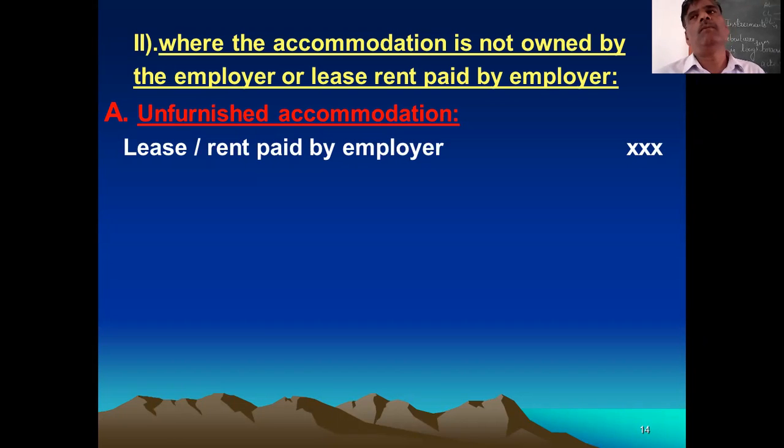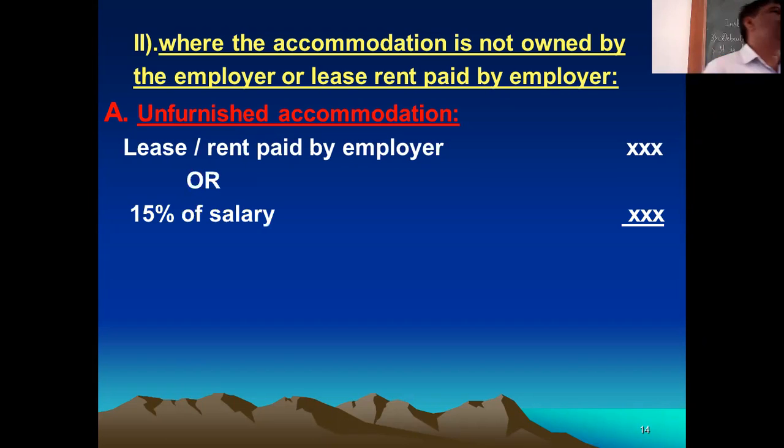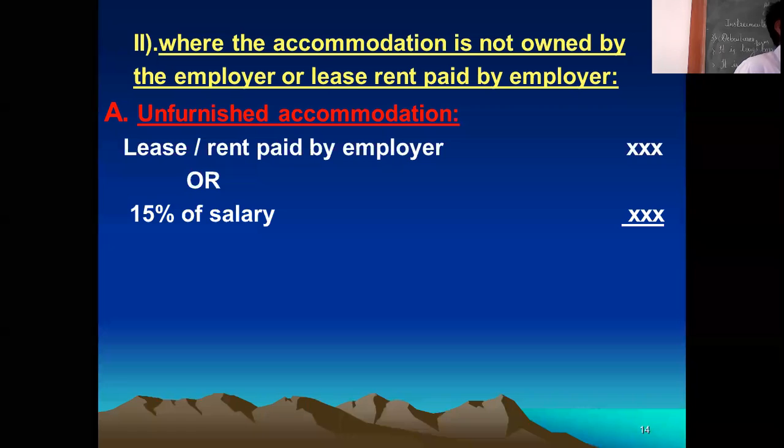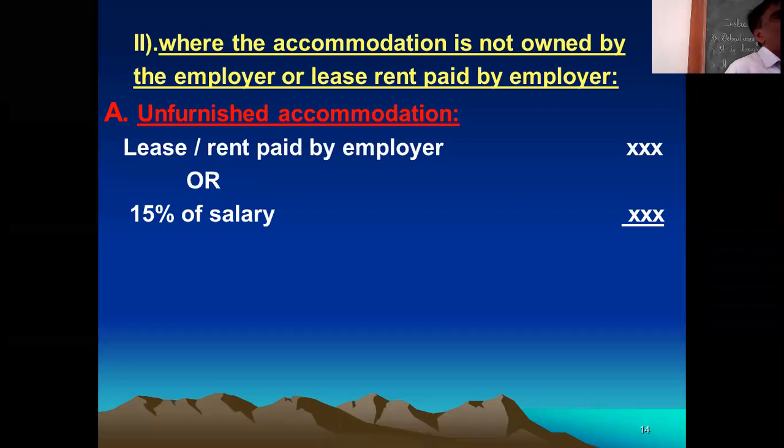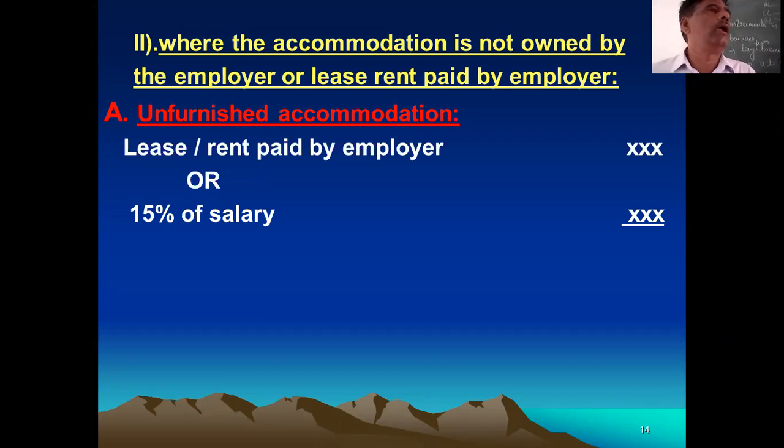Lease rent paid by the employer you take, then you calculate the 15% of salary. Okay. Rent paid by the employer to the owner of the building or 15% of salary, whichever is less, is the value of perquisite. Okay, you have to make two calculations. One is total rent paid by the employer. Total rent paid by the employer to the owner of building. Okay, to the owner of the building.